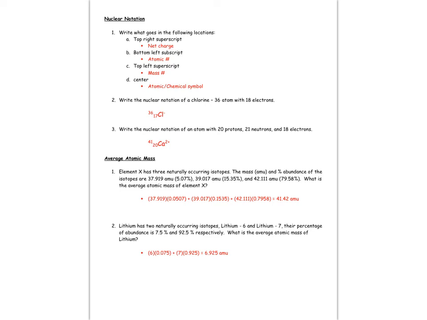The thing is, when you put these problems in for the percent abundance, you have to take the percents out of percent. So like 5.07%, if you divide that by 100 to take it out of percent, it would be 0.0507. So just make sure you're taking your percents out of percent. That's important. Then you go through and multiply your mass times percent and add it to the next set until you've covered all of the isotopes for that particular element.